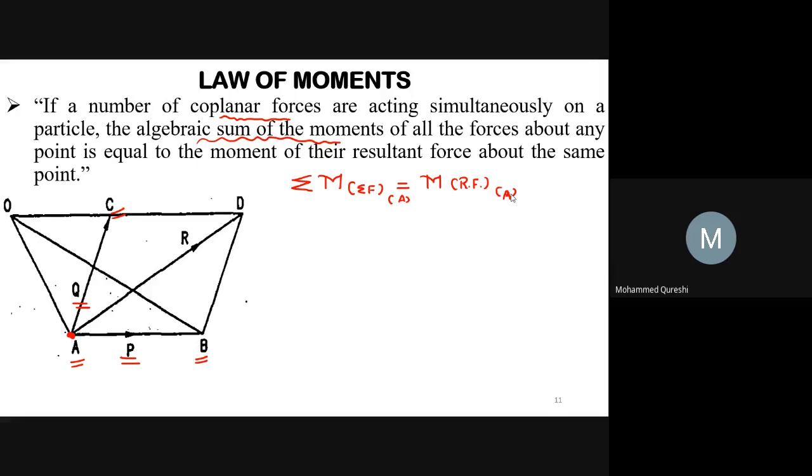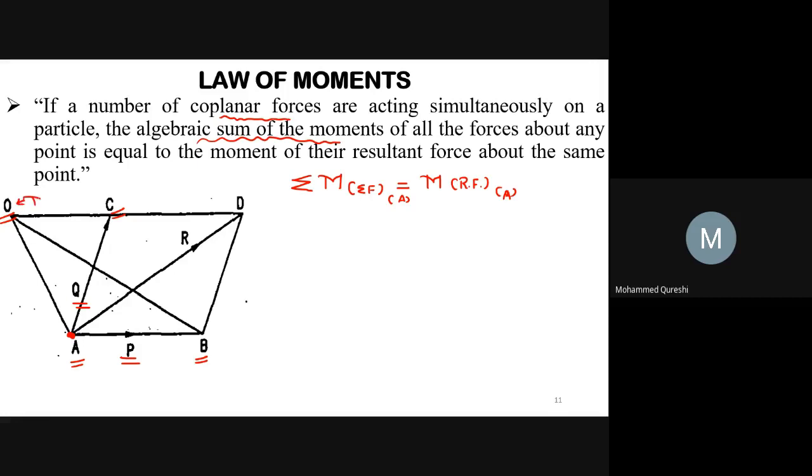Let us discuss further the law of moments. Here there are two forces, force P and force Q. Both are acting at point A, represented in magnitude and direction by sides AB and AC as shown in the figure. Now, let us consider the point O. So, let O be the point about which the moments are taken.